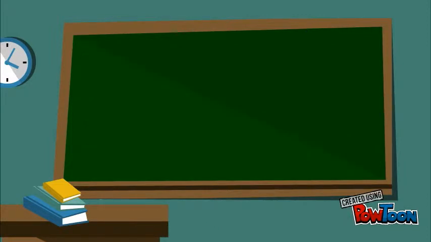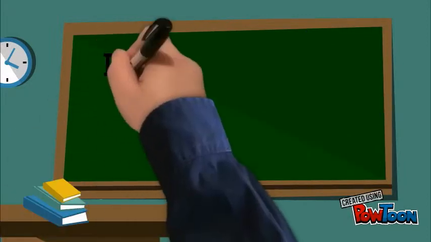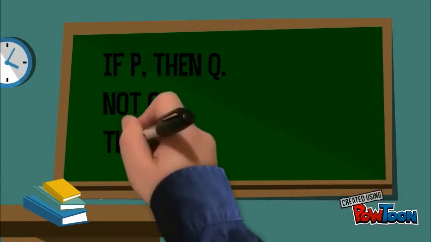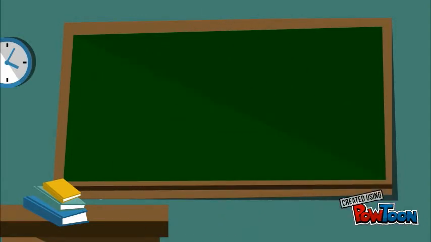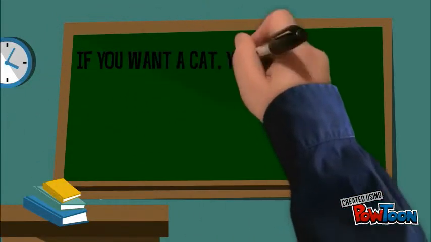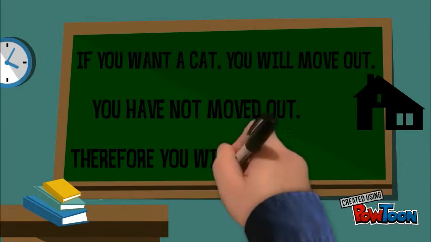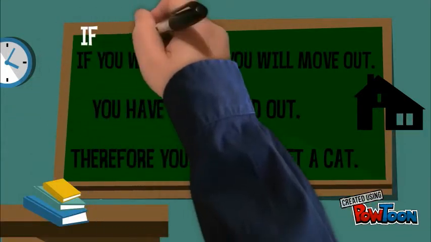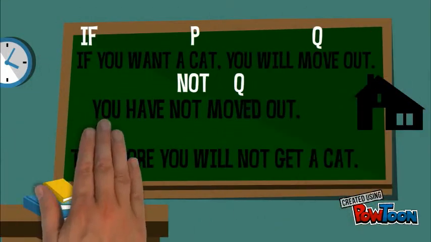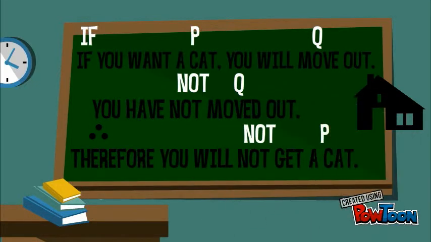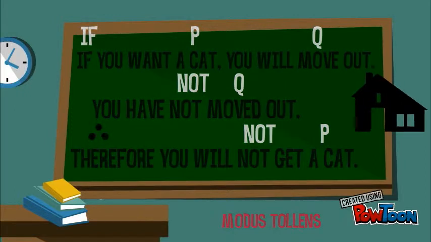The final way to form an argument is, if P then Q, not Q, therefore not P. An example of this would be, if you want a cat, you will move out. You have not moved out, therefore you will not get a cat. This is known as modus tollens.